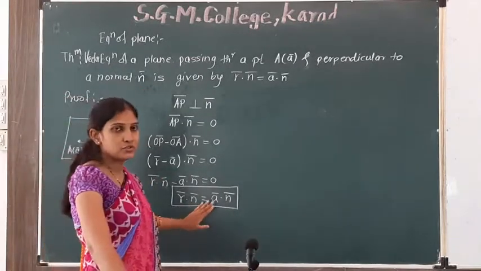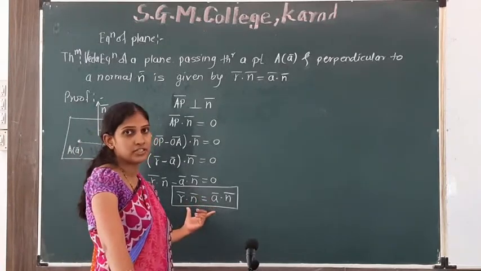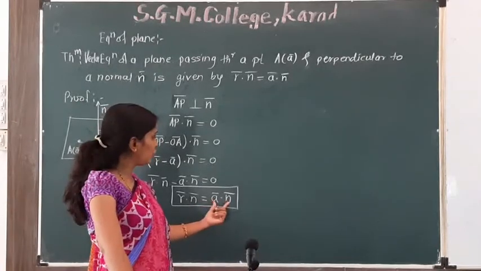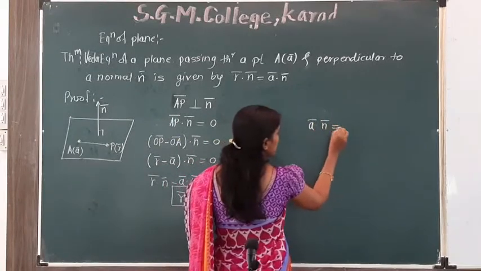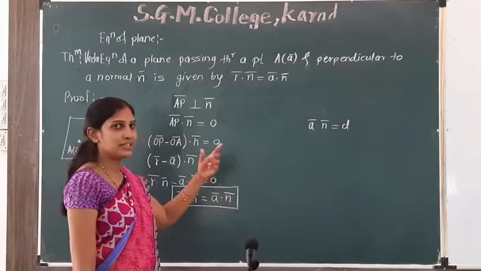This equation is also called the scalar product form of the vector equation. And if a bar dot n bar is equal to d, this is the value of the distance of the plane from the origin.